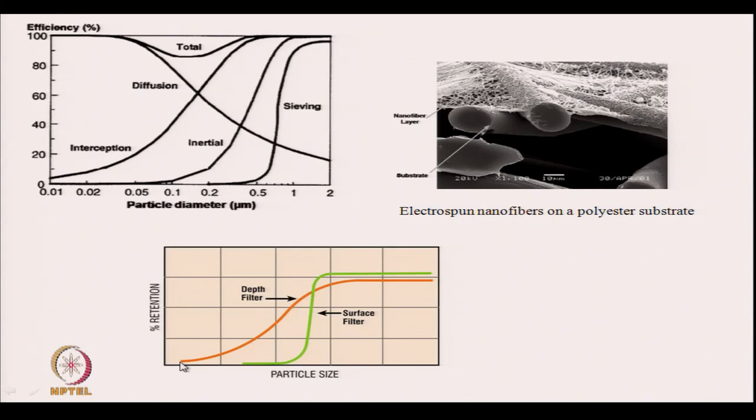Depth filtration gradually increases with the increase in particle size, because the particles are deposited inside the structure following certain mechanisms. But for surface filtration, for lower particle sizes most of the particles will pass through the pores of the filter, but after a certain particle size, when the particles are larger than the pores, suddenly the filtration efficiency will increase.